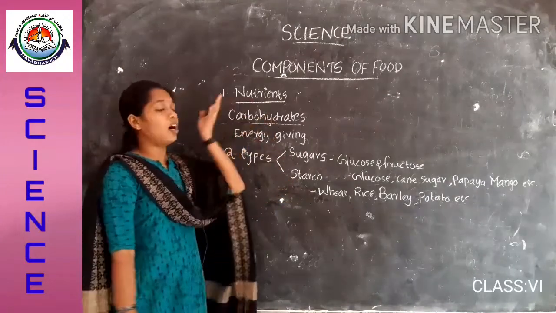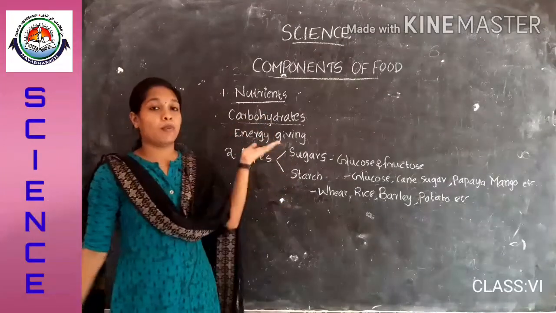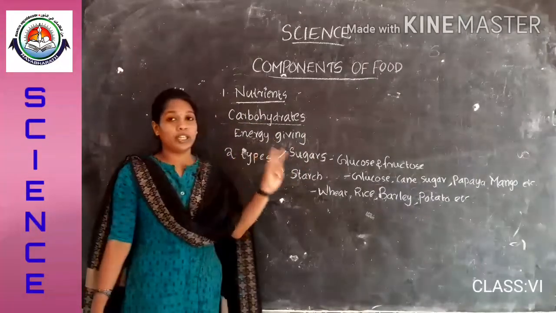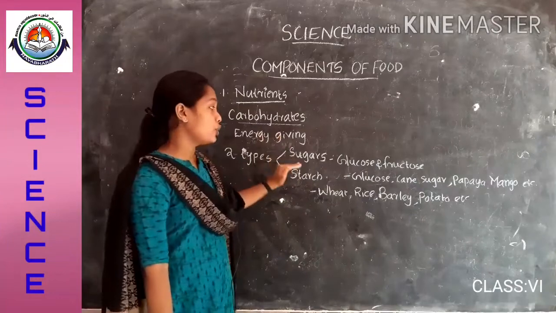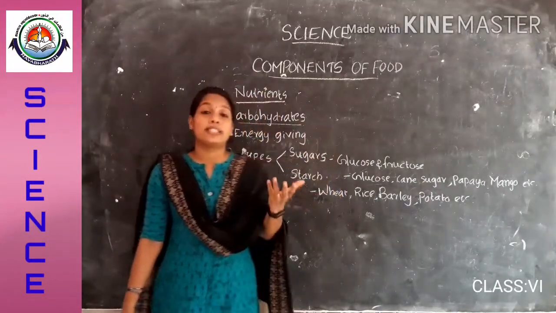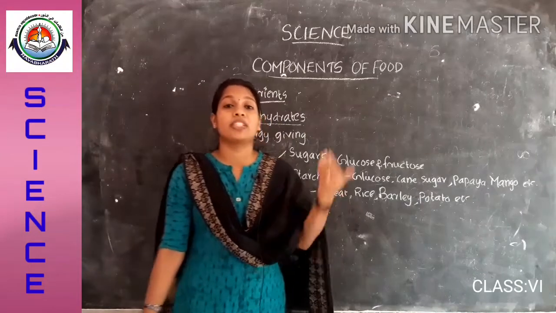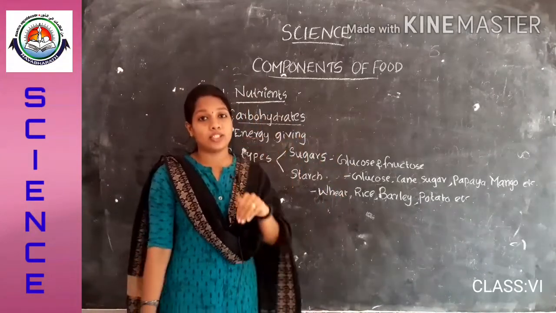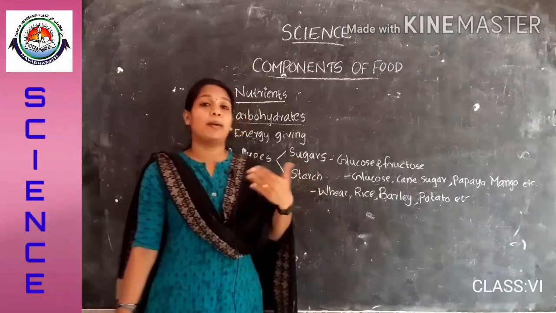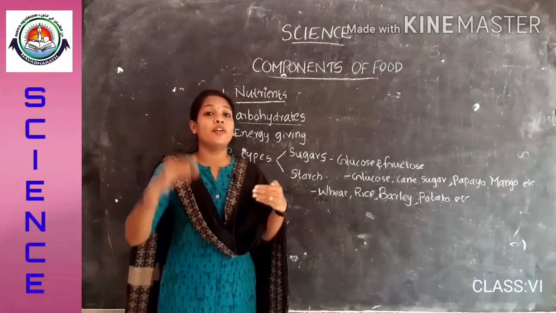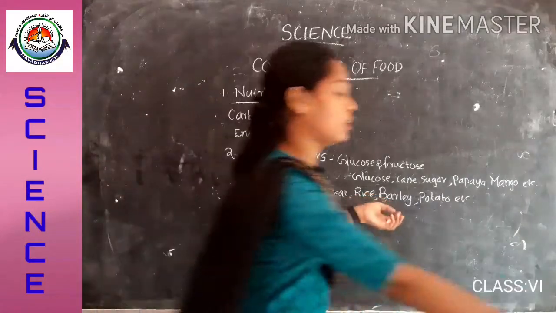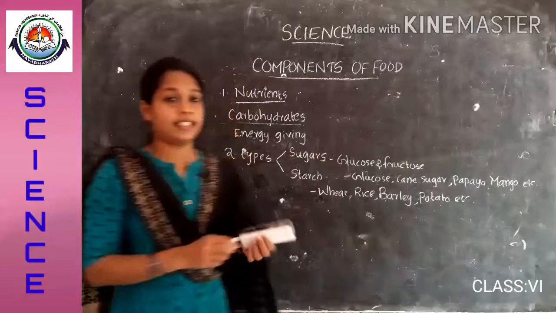Okay. So, this is all about carbohydrates. Carbohydrates are the energy giving food items, and there are two types of carbohydrate, that is sugars and starch. Sugars are the simple form of carbohydrate, which is the instant source of energy for us, and starch is the complex form of carbohydrate, that is the reserved food material in plants. Okay, this is all about carbohydrate.